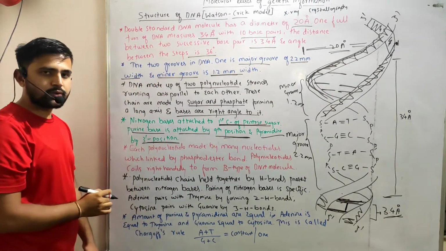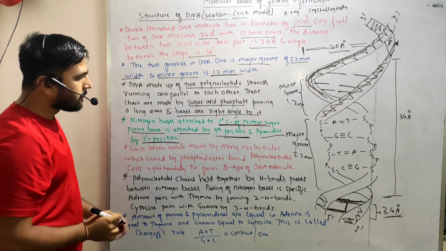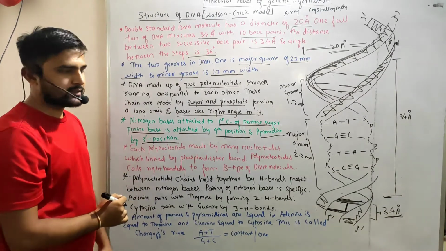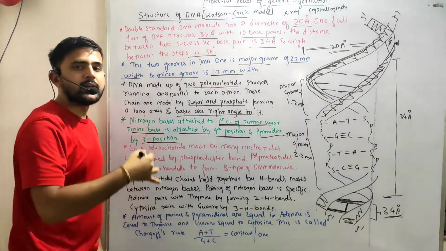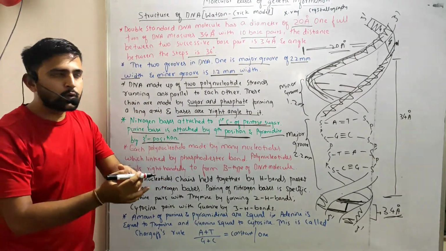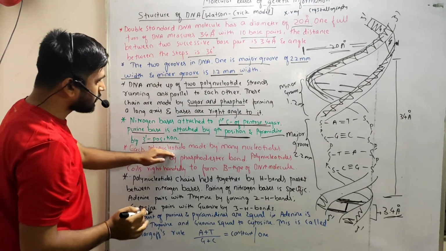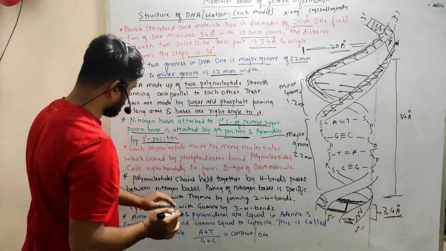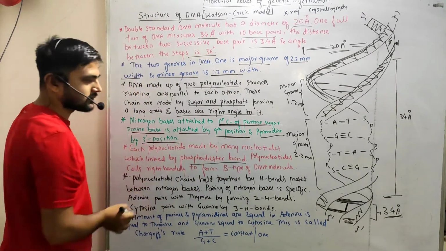And the next point is that each polynucleotide is made by many nucleotides, right? So a number of nucleotides join together to form one polynucleotide, linked by phosphodiester bonds.